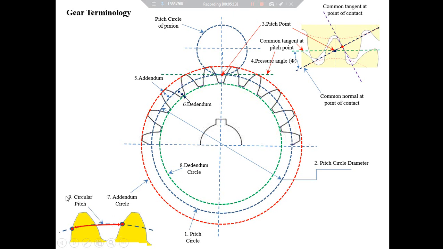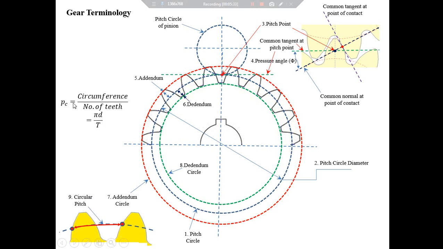So, the distance measured on the circumference of the pitch circle from a point on a gear tooth to the corresponding point on the next gear tooth is called circular pitch. It is denoted like this.